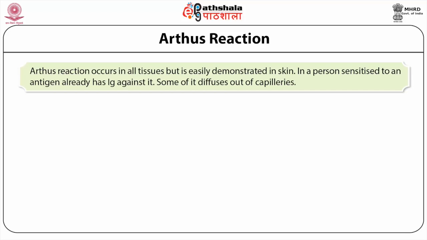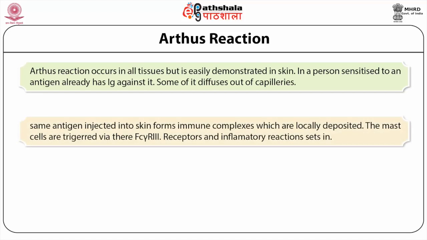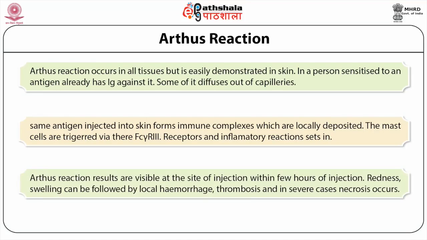In a person already sensitized to an antigen who has IgG against it, some of it diffuses out of the capillaries. The same antigen injected into skin forms immune complexes which are locally deposited. The mast cells are triggered via their Fc gamma R3 receptors and inflammatory reactions set in. Arthus reaction results are visible at the site of injection. Within a few hours of injection, redness and swelling can be followed by local hemorrhage, thrombosis, and in severe cases, necrosis.